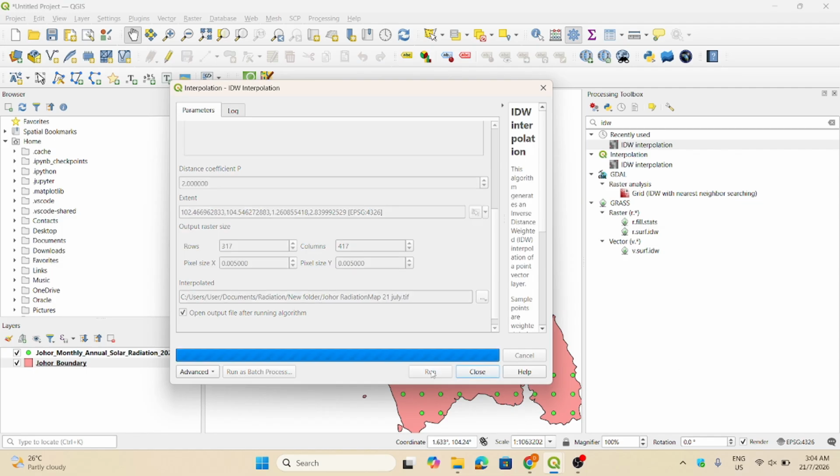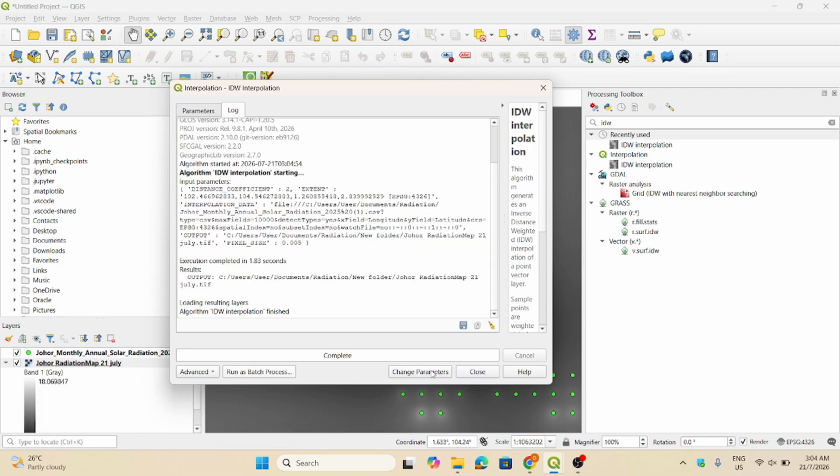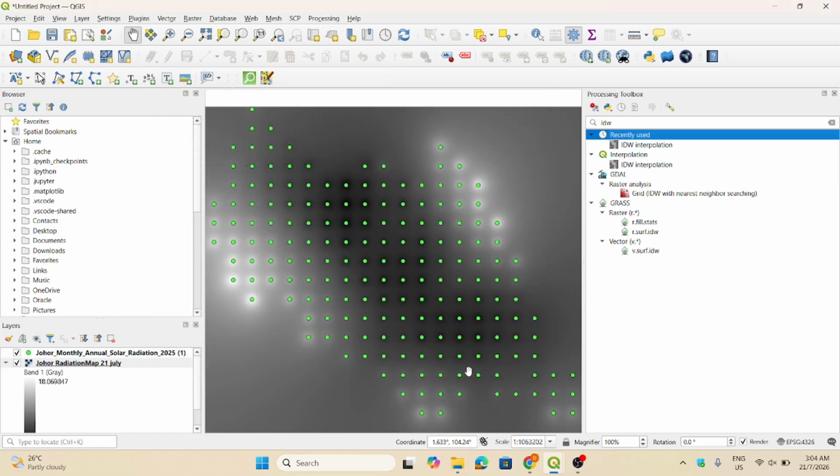Okay, now we click run. So QGIS will run the analysis. You can see here the map is already produced.